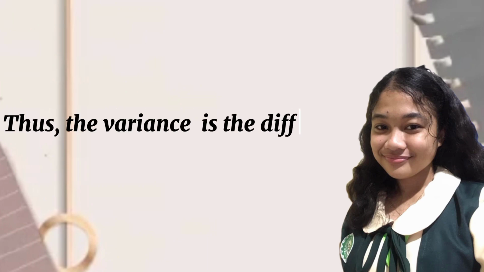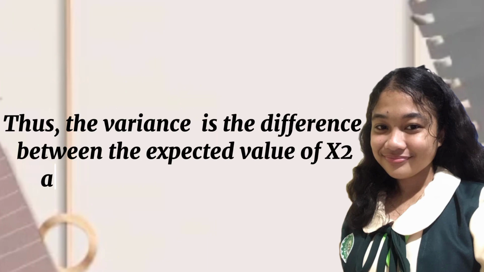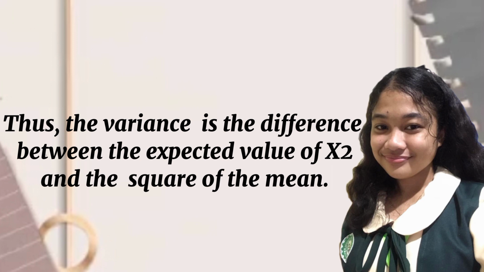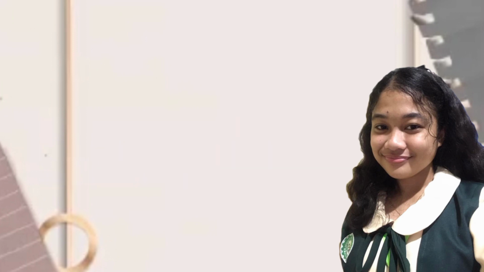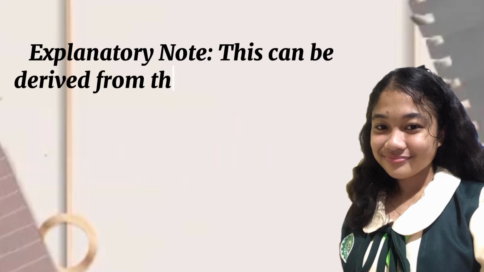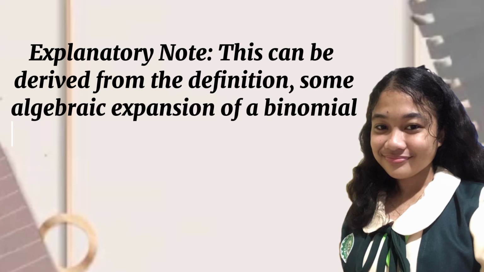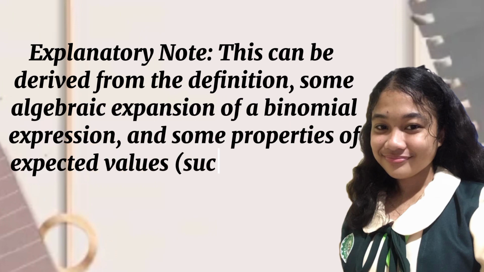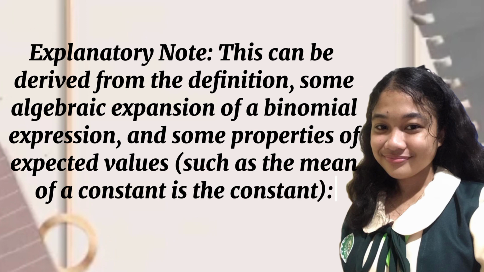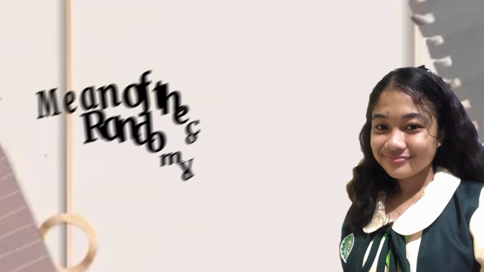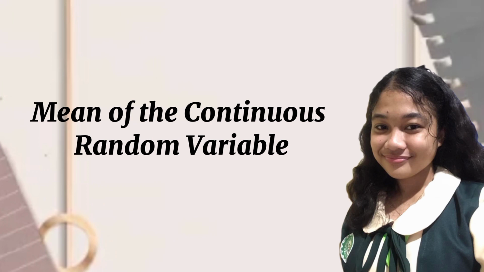Thus, the variance is the difference between the expected value of x squared and the square of the mean. Explanatory note: this can be derived from the definition, some algebraic expansion of a binomial expression, and some properties of expected values, such as the mean of a constant is the constant.